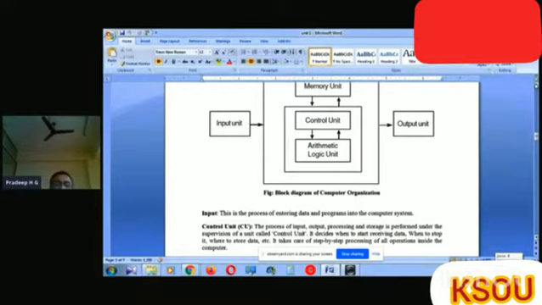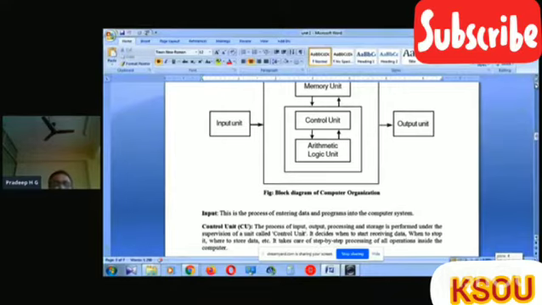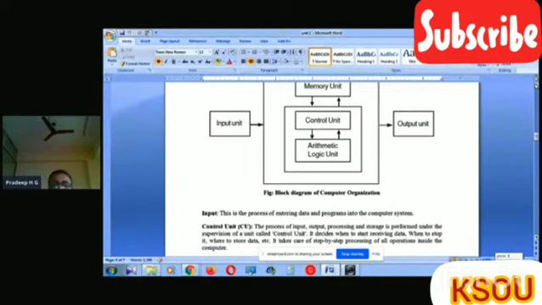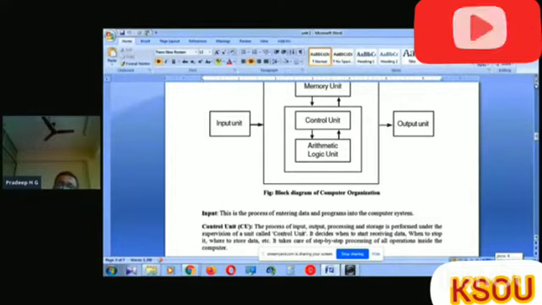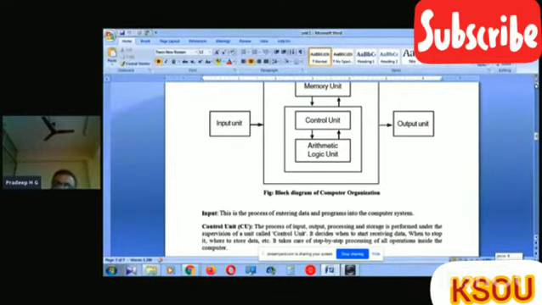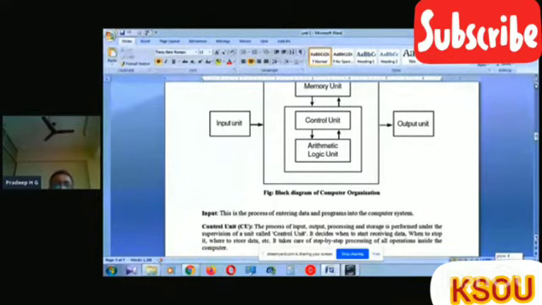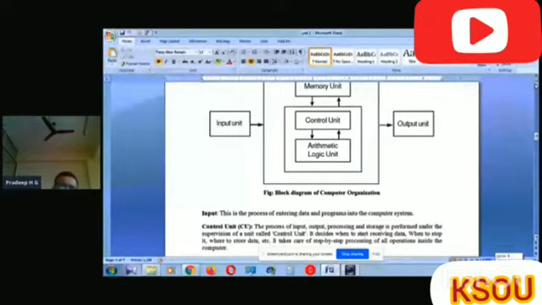Then the arithmetic and logic unit. It is used to perform arithmetical operations and logical operations. In arithmetical operations, we consider mathematical concepts. Example: addition, subtraction, multiplication, and division. Like this, many operations are there. All those mathematical operations are performed using this arithmetic concept.